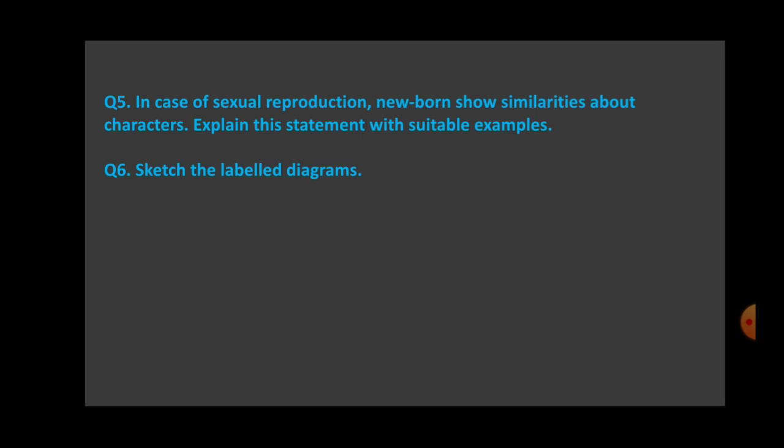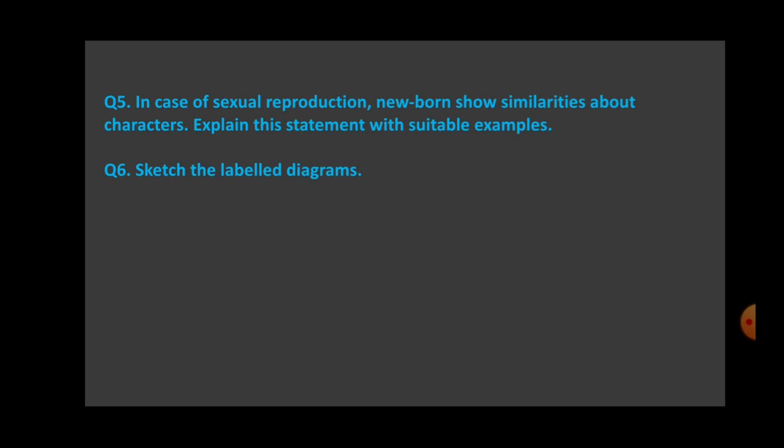You will write first about that sexual reproduction occurs due to 2 different gametes. One gamete, male gamete, comes from the father and female gamete comes from the mother, right? Then you will write that both the gametes are produced by meiosis and the number of chromosomes is reduced to half. Okay.